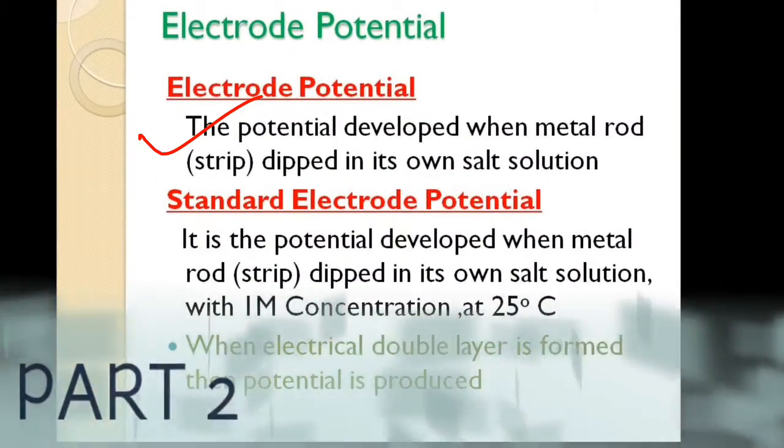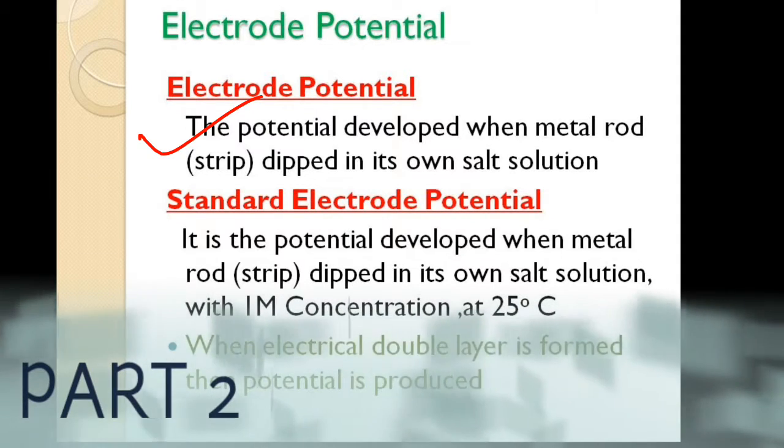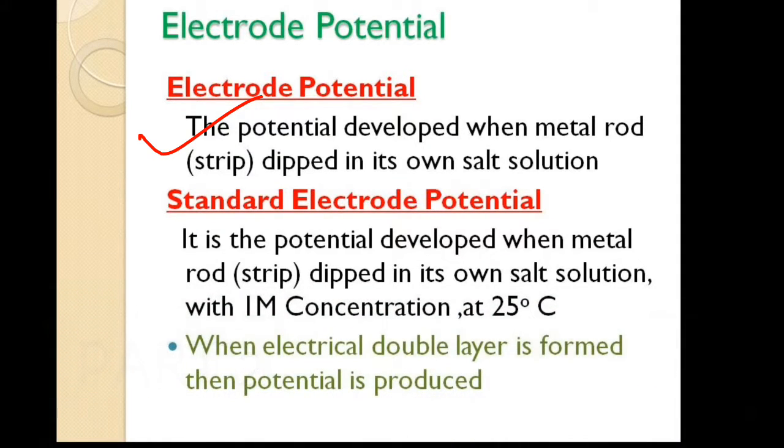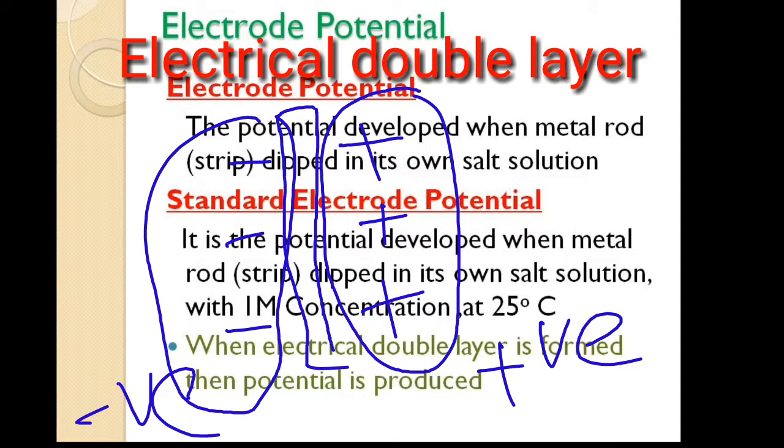When a metal rod is dipped in its salt solution, then the potential produced is known as electrode potential. And when the temperature is 25 degrees centigrade and the concentration of the salt solution is 1 molar, then the electrode potential is known as standard electrode potential. Remember that whenever there is a formation of electrical double layer, cell potential is developed.